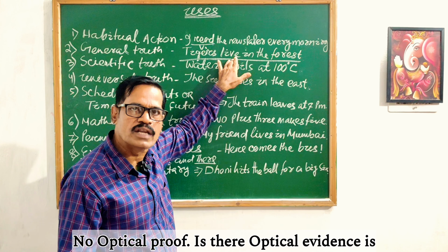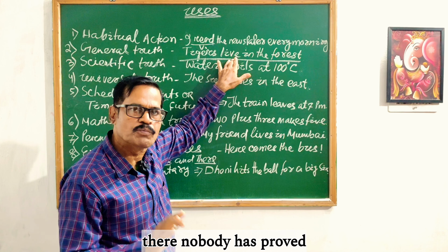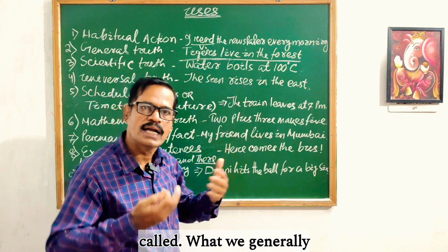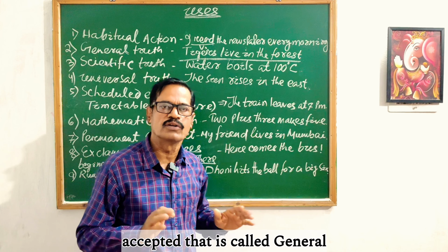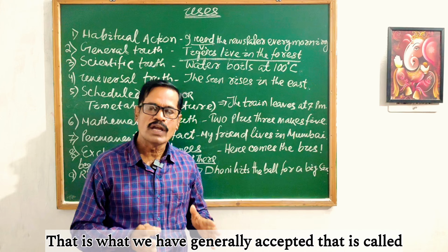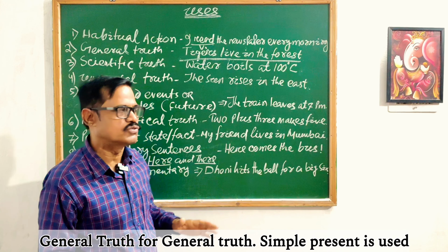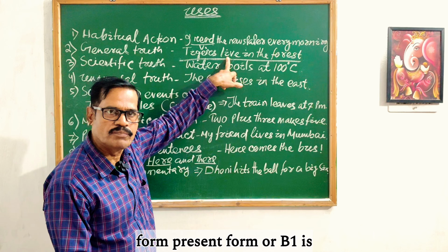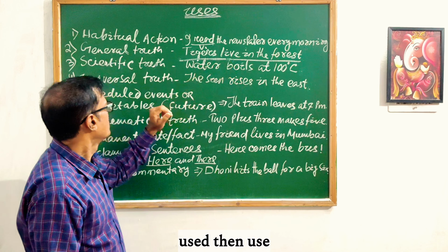No optical proof or evidence is there. Nobody has proved it. So this is called general. What is generally accepted, that is called general truth. For general truth, simple present is used. Here you see live is there, that is the simple present form, or V1, used.